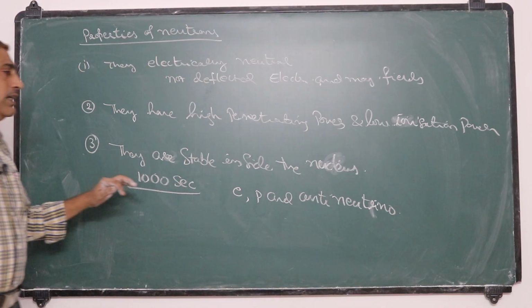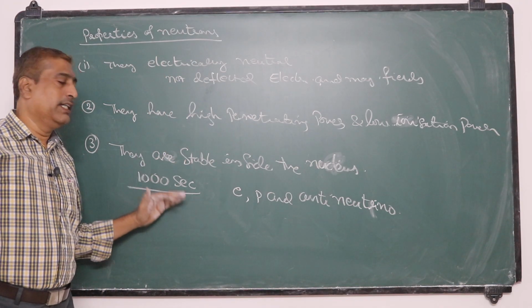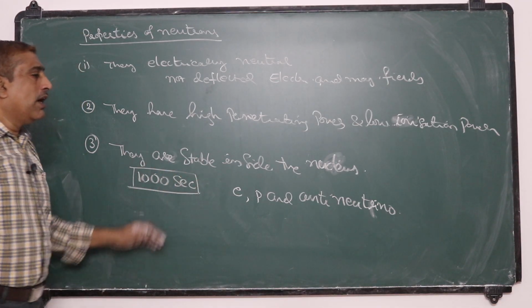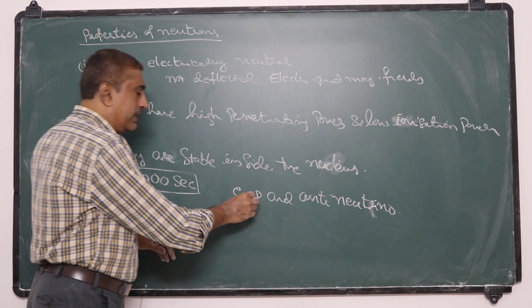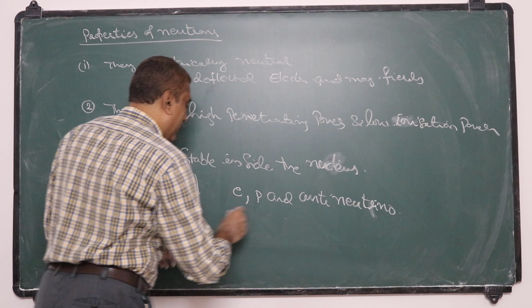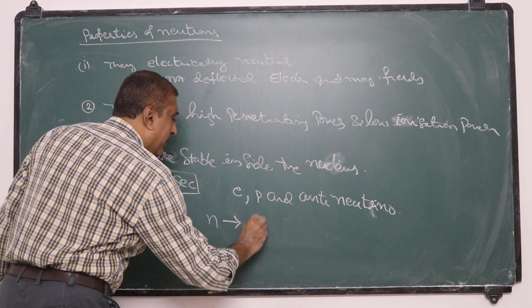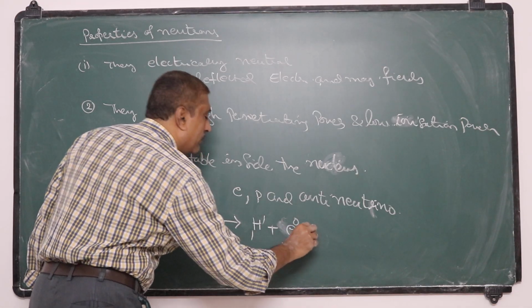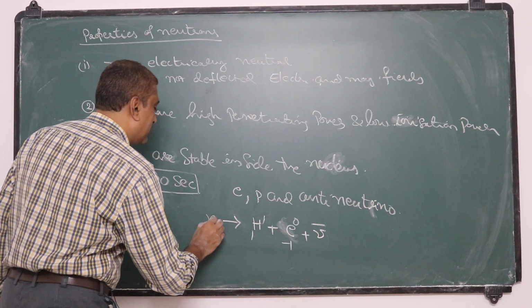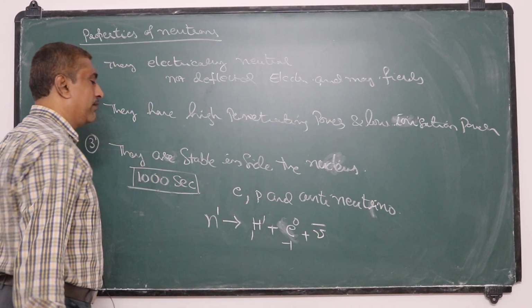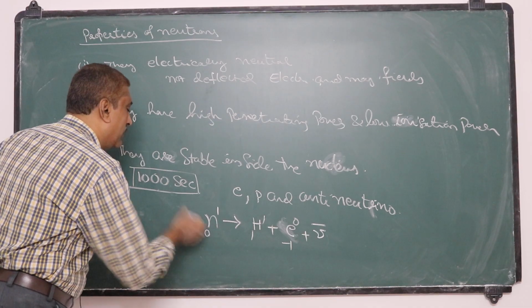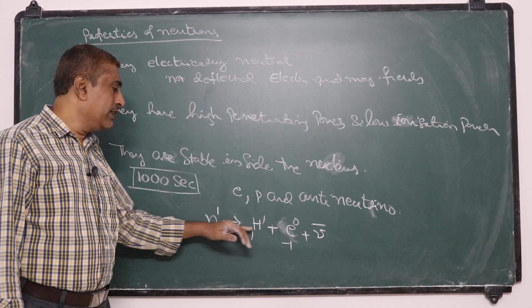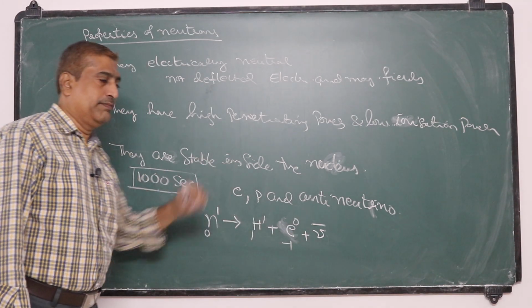Inside the nucleus it is stable, but when it is outside the nucleus it cannot live forever, so its lifetime is only about 1000 seconds. After this 1000 seconds, it will decay or disintegrate into an electron, proton and antineutrino. So a neutron gives out like this. That means a neutron disintegrates into a proton, electron and antineutrino.